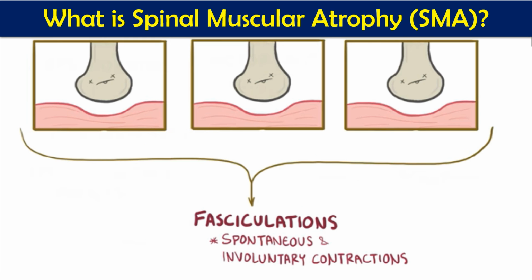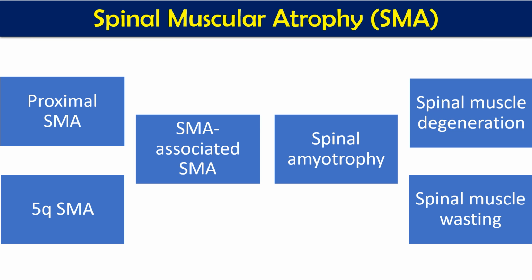We also have fasciculations, which are spontaneous and involuntary contractions. When a number of motor neurons are affected, it ultimately causes fasciculations. What are fasciculations? They are spontaneous and involuntary contractions of your muscles.